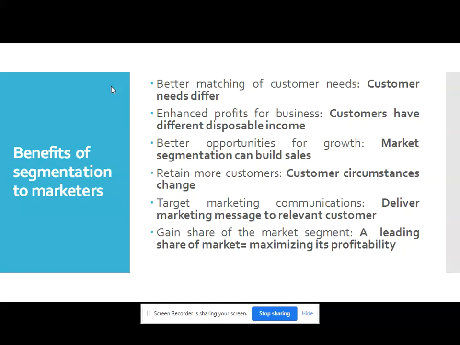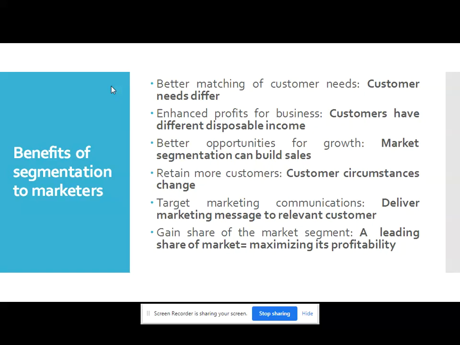Point number 3, better opportunity for growth. The fact is market segmentation can build sales. Customers can be encouraged to trade up after being introduced to a particular product with an introductory or low price product. So they can trade up to a better product, and in the beginning they can think of a lower price product. So because of this segmentation, better opportunity for further or future growth is possible.